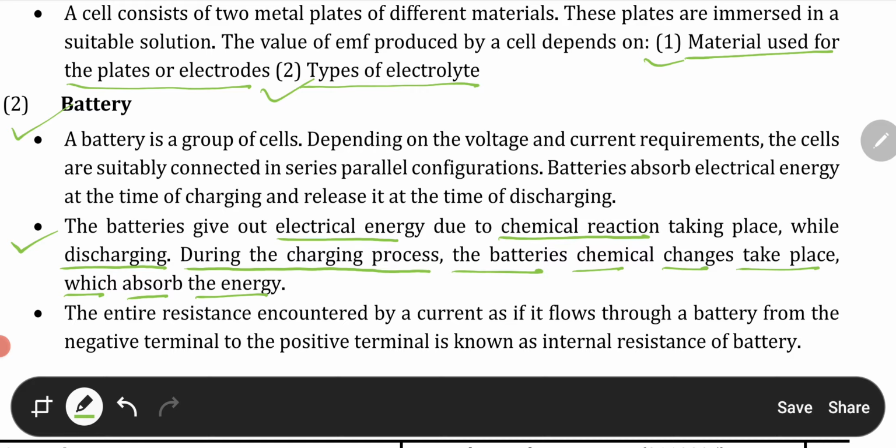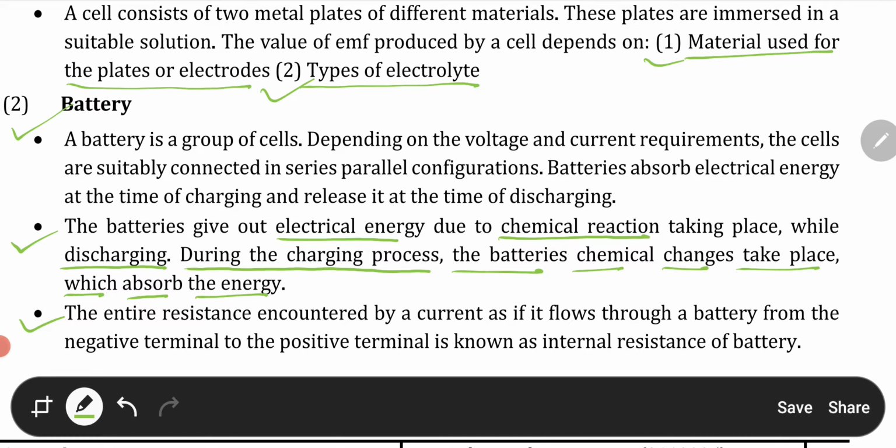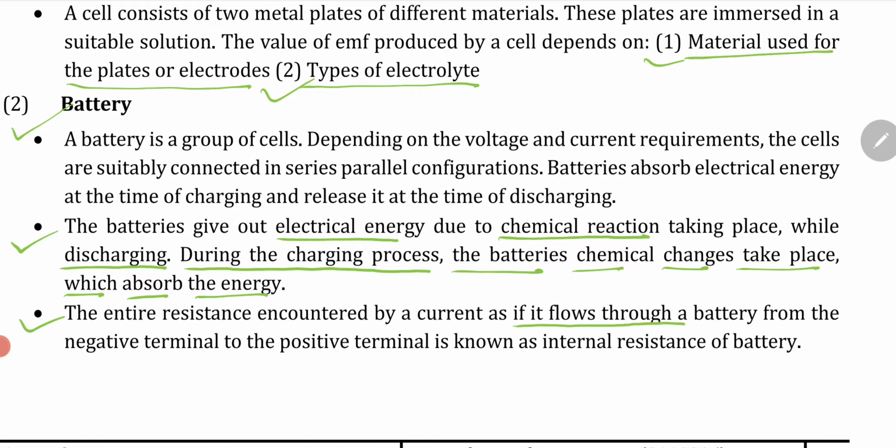Okay, so whenever you charge or discharge the battery, a resistance term comes into the picture. The entire resistance encountered by a current as it flows through a battery from the negative terminal to the positive terminal is known as the internal resistance of a battery.